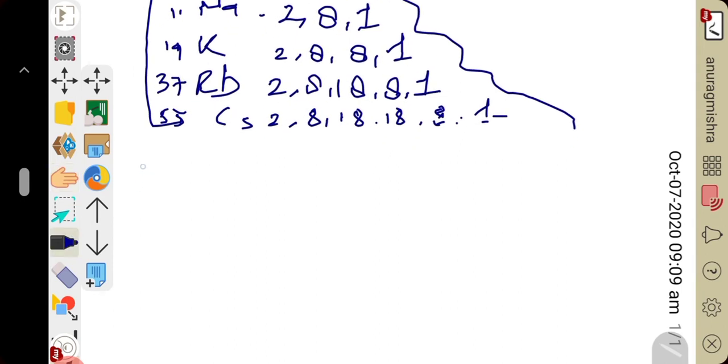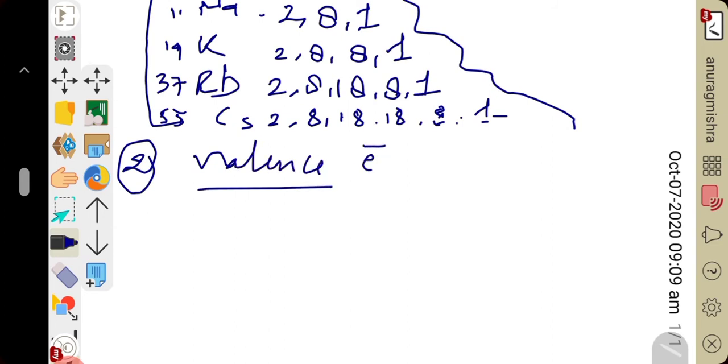Now come to the second comparison, valence electron. From the electronic configuration it is clear that all elements have 1 electron in their outermost shell, that is their valence shell, and so all of them have 1 valence electron.